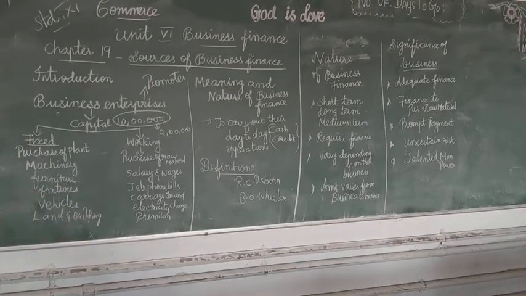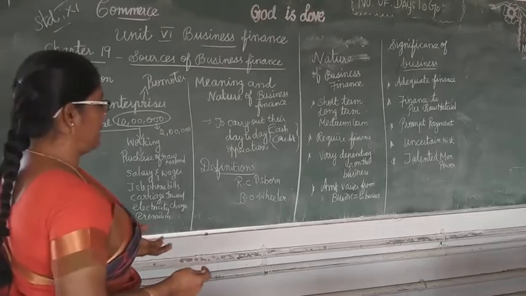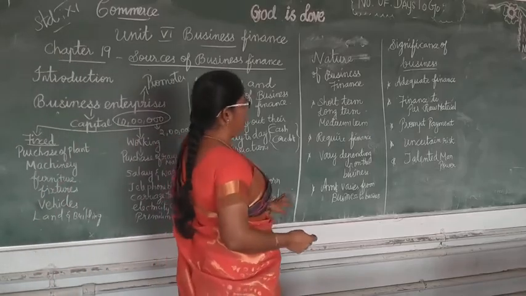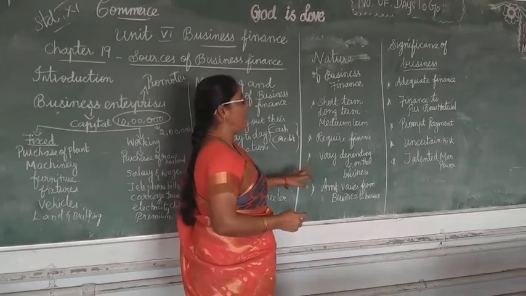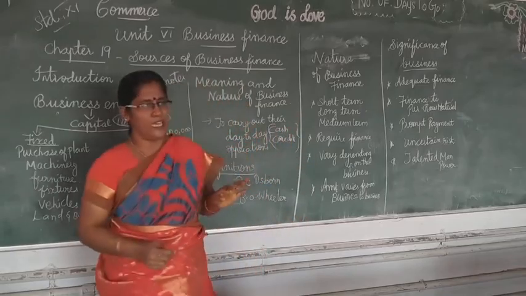To meet the business funds, to meet the business activity. That is the definition given by V.O. Wheeler.